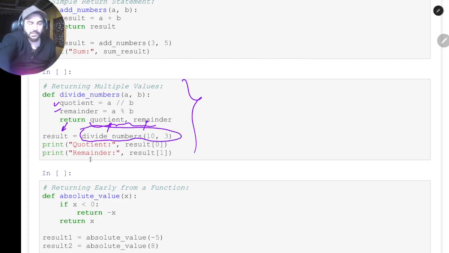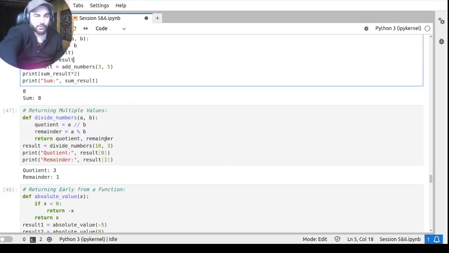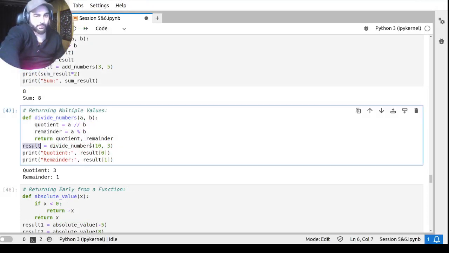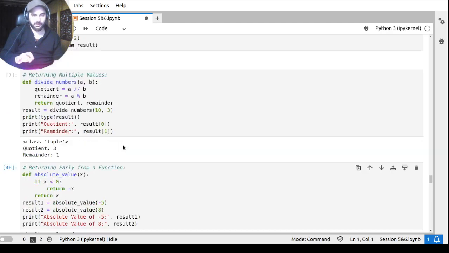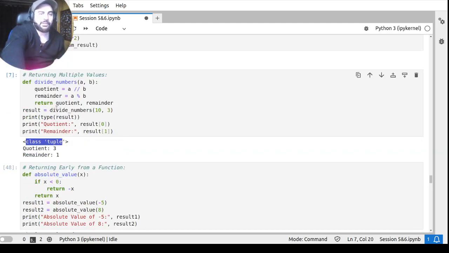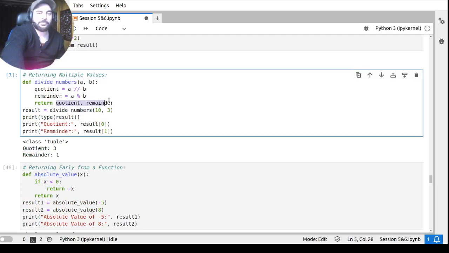I want to check the type of the result. If I go to the coding window, I want to check what the type of this result is and how it is storing both of these values. So I want to print the type of result. I want to find out which data structure it uses to store these things. Okay, so you can see it's a tuple. Whenever you are returning more than one value in a function, it returns a tuple.